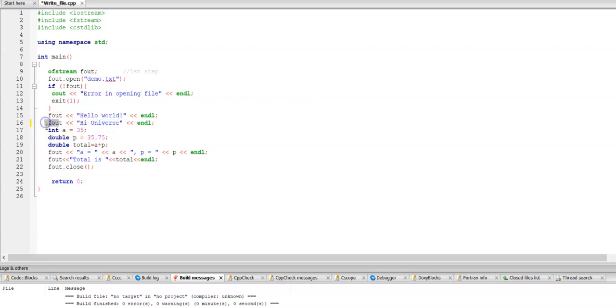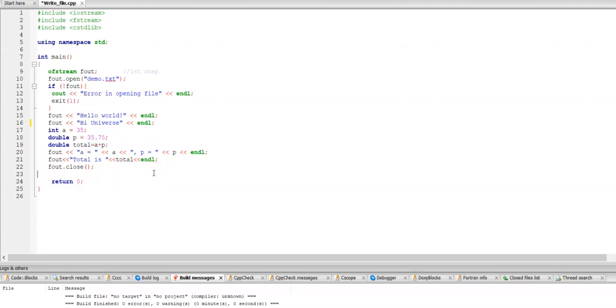using the fout object. Then I have taken two variables a and p. Then I am totaling both the variables, a and p. After that, again using the fout object, I am printing the values of a and p inside my file. Thereafter, I am also printing the total of both the variables into the file. Then finally, I am closing my fout object. This statement is compulsory to discard all the buffer space stored by the fout object. This will release all the resources held by the program. And then finally we are writing return 0, that means we are returning 0 to the program.